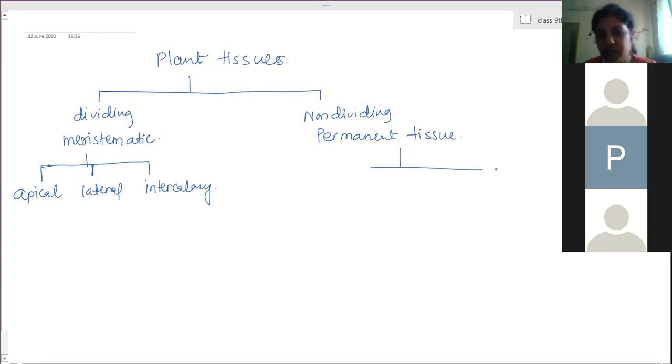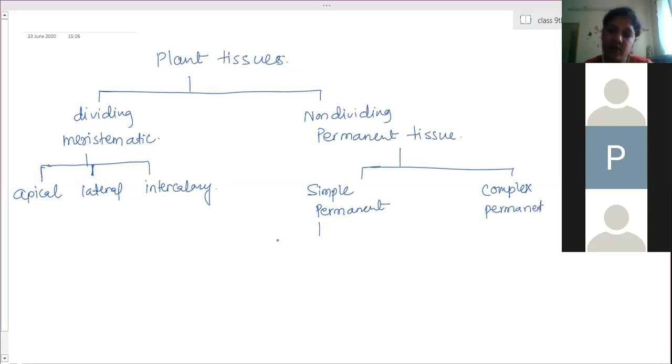Permanent tissues are again further divided into simple permanent and complex permanent. In simple permanent, what are the types we get? Parenchyma, collenchyma, and sclerenchyma. These are the three simple permanent tissues.